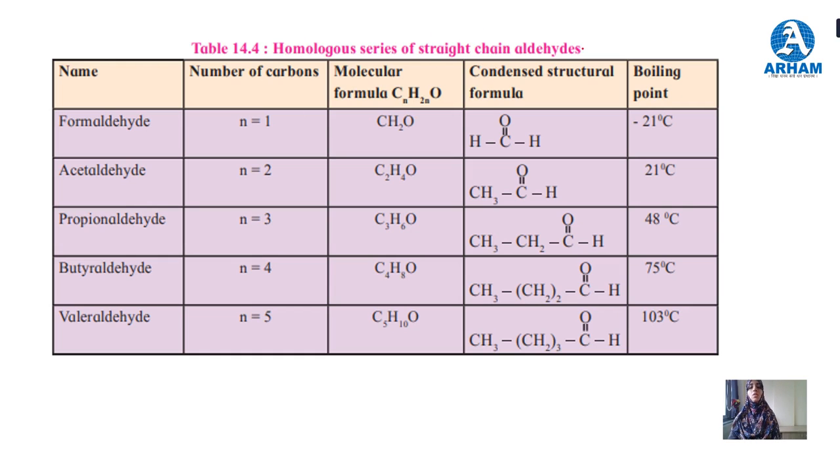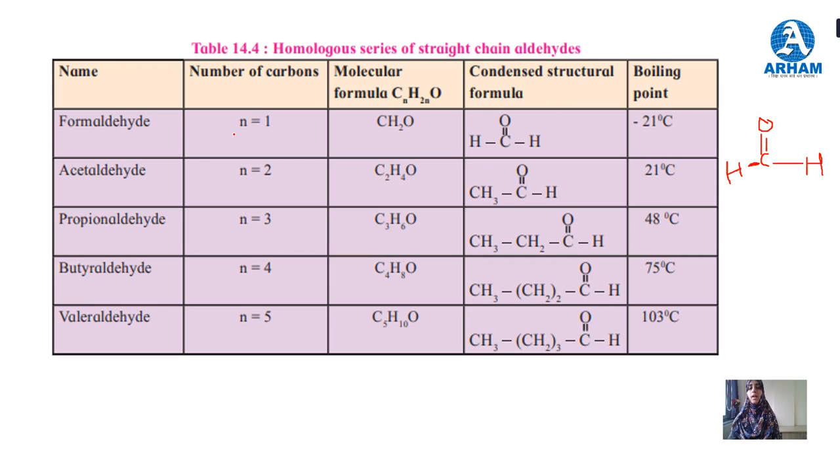Yes, this is the homologous series of aldehyde. The functionality of aldehyde is C double bond O, carbonyl carbon, and hydrogen H. This is aldehyde. And this bond is remaining here. So if you add only hydrogen, no alkyl group, the first member is called formaldehyde.